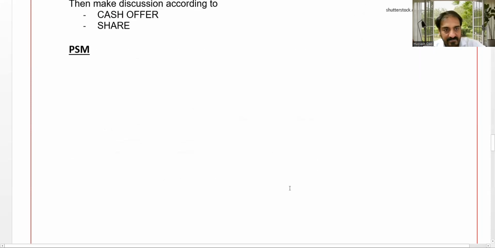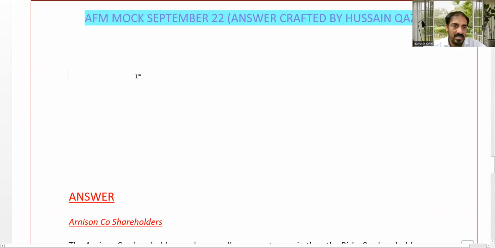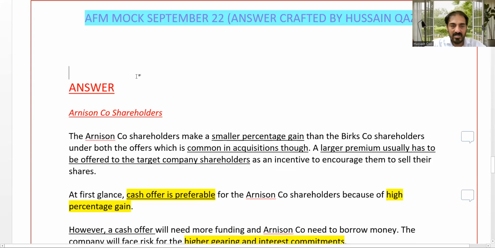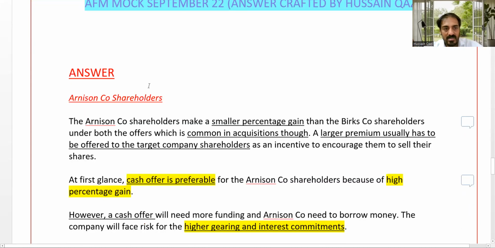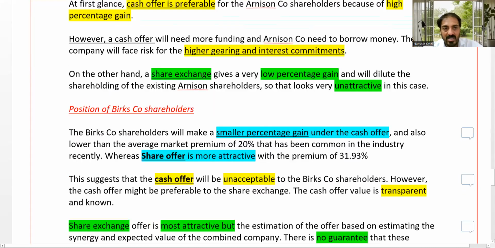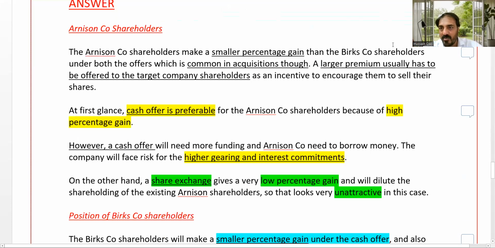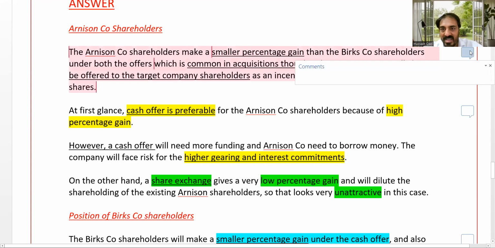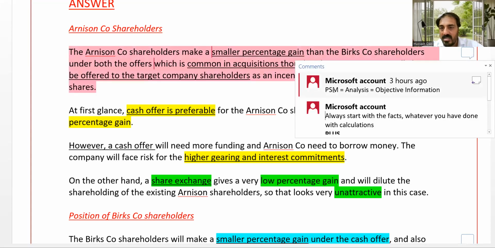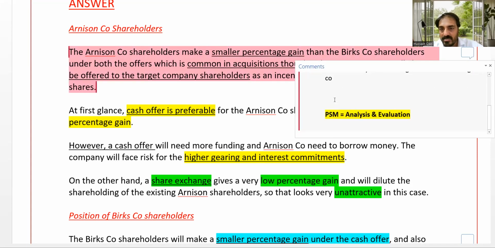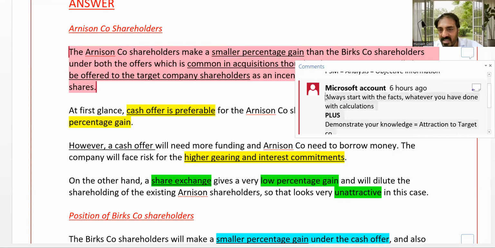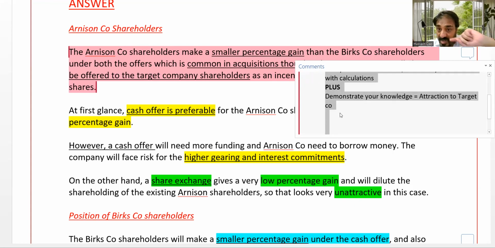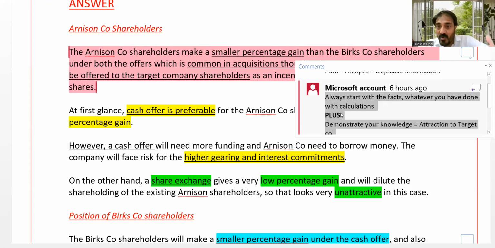Let us start here. Now, what is the answer? This is what the answer is, one by one. Split into 2 parts, 2 paragraphs. Here, number one, always start with the facts, whatever you have done, but incorporate some add-on points.